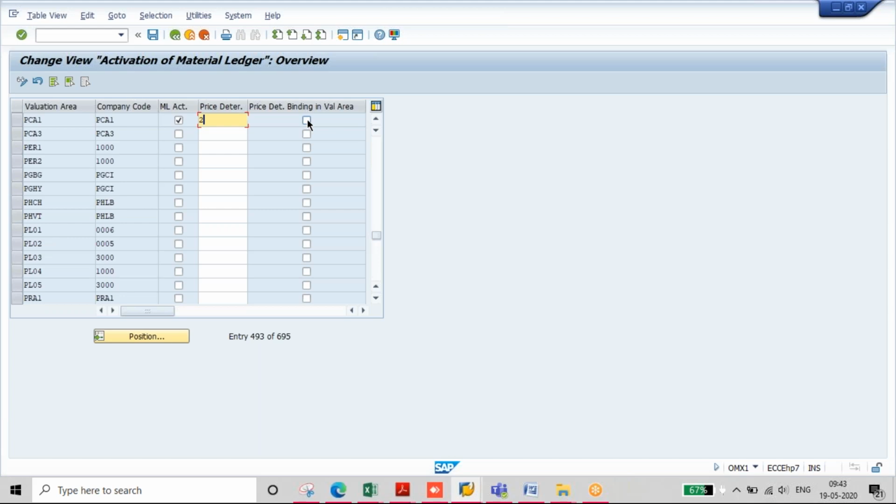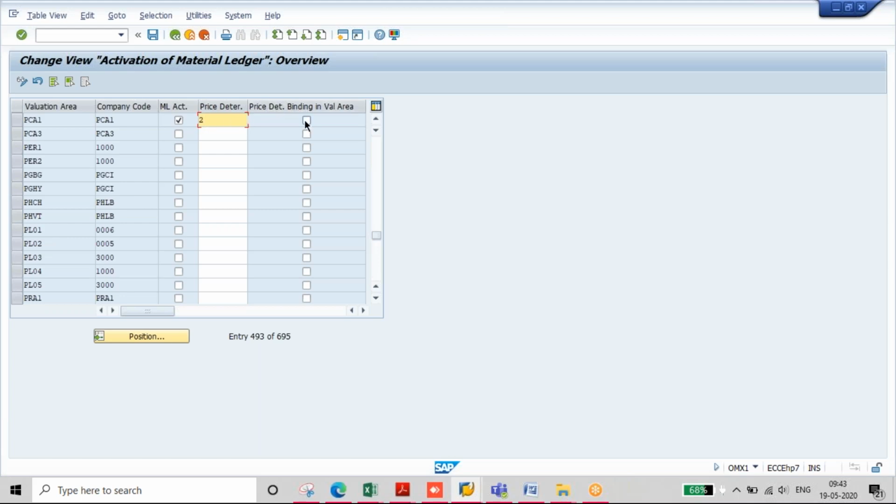Suppose in your business, irrespective of spares and consumables, whatever material they are going to create should have price control 3. Then you can keep this checkbox applicable, so that the moment the material gets created, it will be created with price determination 3, and later it cannot be changed by anyone.